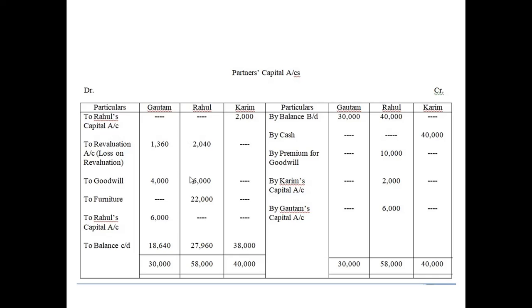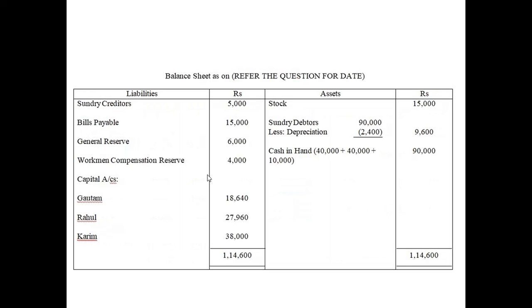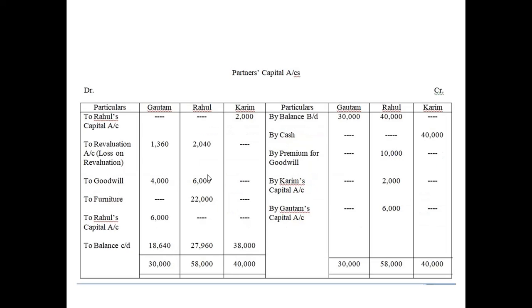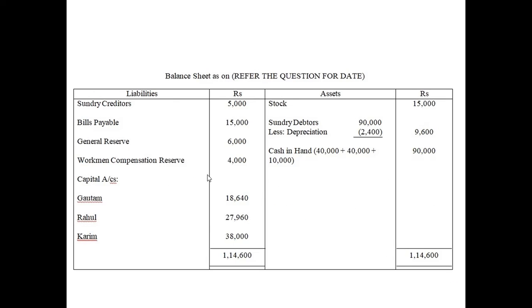Furniture will not be present because in point number D, we can see here Rahul is taking over the furniture, which was 25,000, and 3,000 is already debited in the revaluation account, isn't it? You can see the 3,000 here, and 22,000 is appearing in the debit column of Rahul's capital account. So furniture will not be present. So we write stock directly, 15,000, because there is no adjustment regarding it.